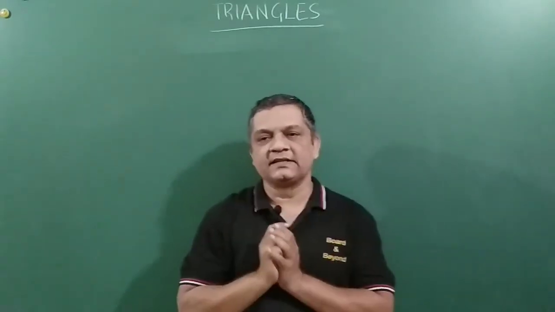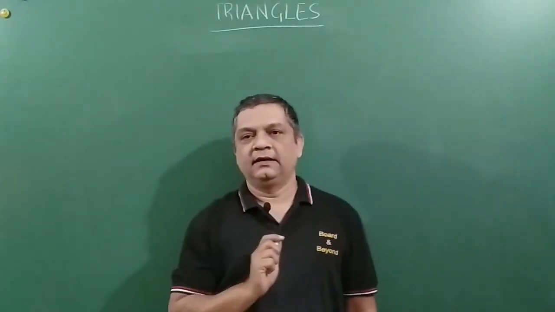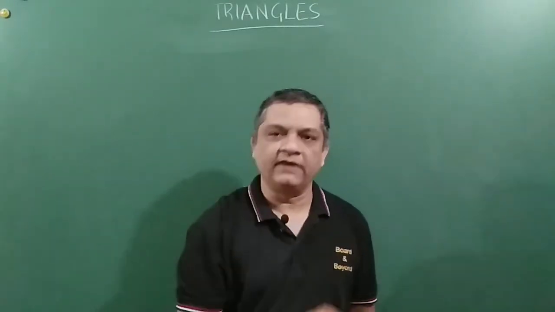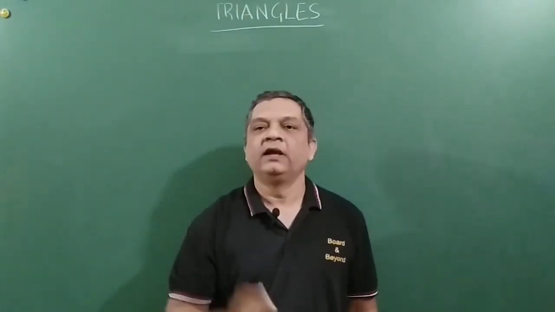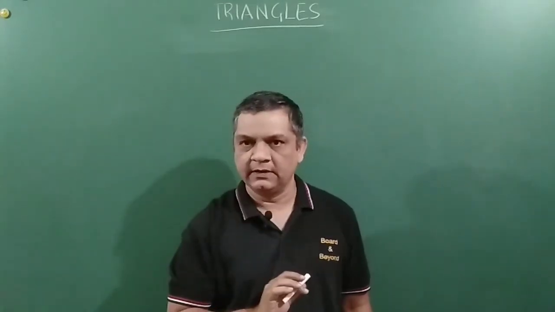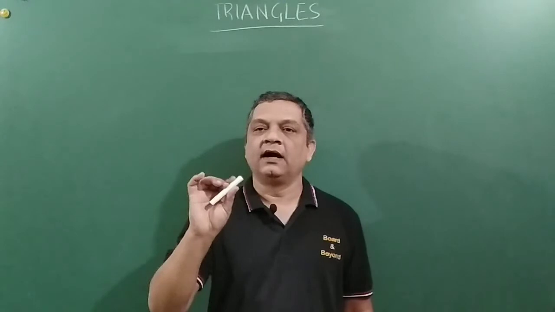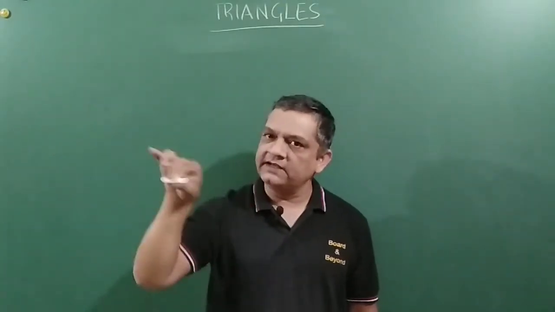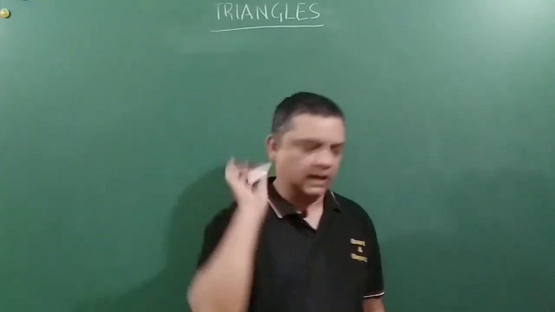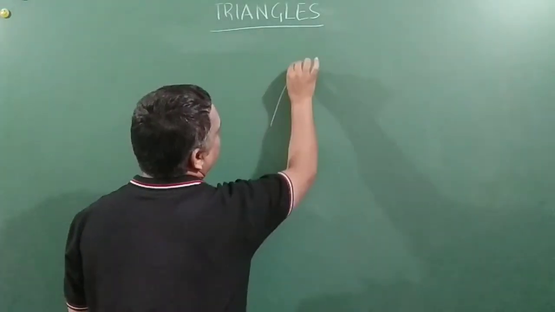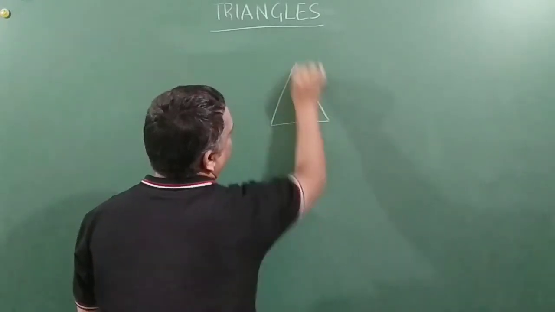So what it says is that if a line is drawn parallel to any one of the sides of a triangle, intersecting the other two sides at two distinct points, will divide the other two sides in the same ratio. I'll explain with an example. Let us say this is the triangle ABC.